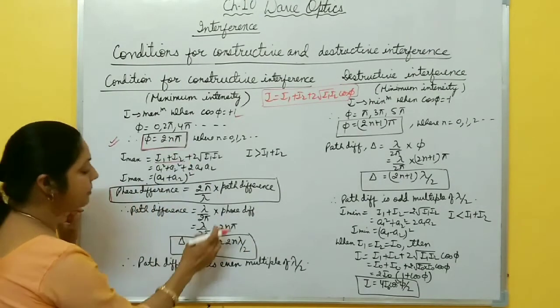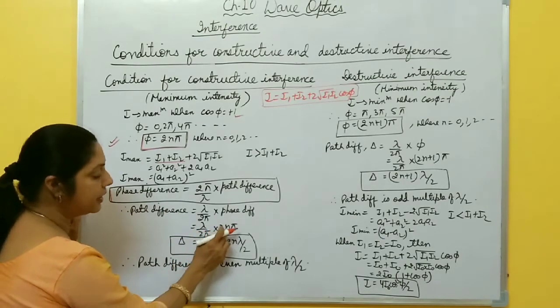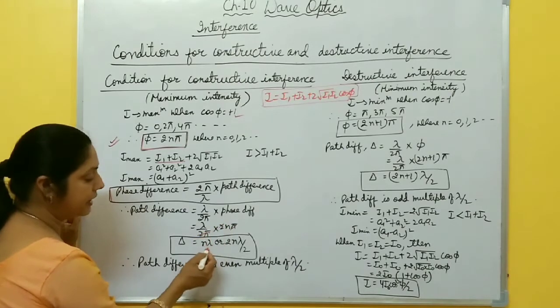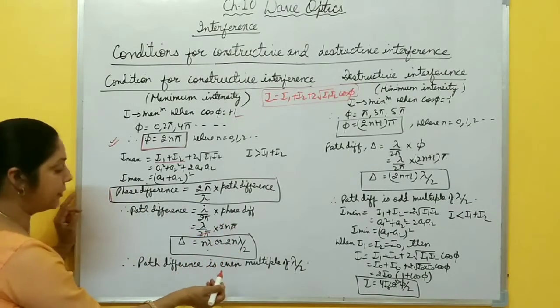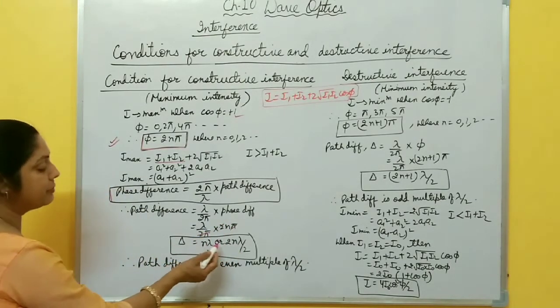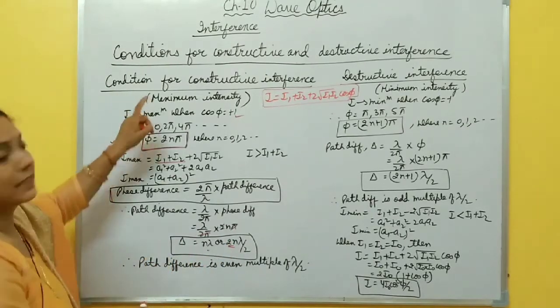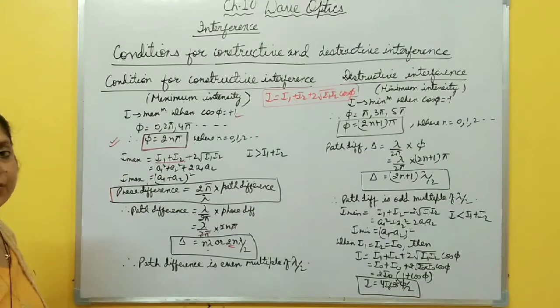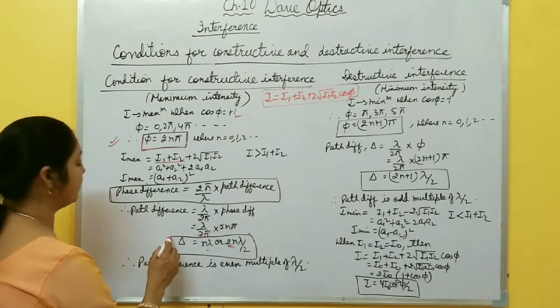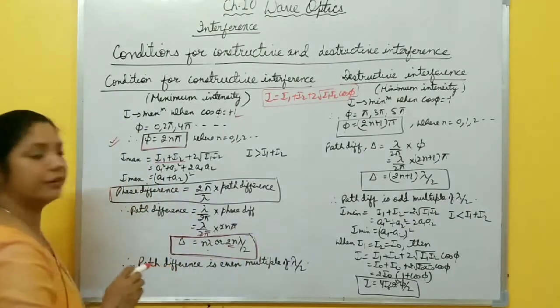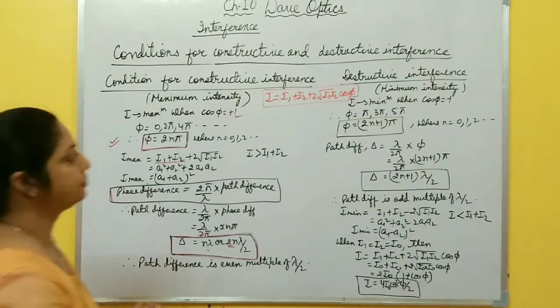Phase difference is 2n pi, you put here lambda by 2 pi into 2n pi. 2 pi cancel, and lambda is left, or you can write 2n lambda by 2. So path difference must be an even multiple of lambda by 2 for maximum intensity, or you can say for constructive interference. This is the condition for constructive interference. Path difference must be an even multiple of lambda by 2.